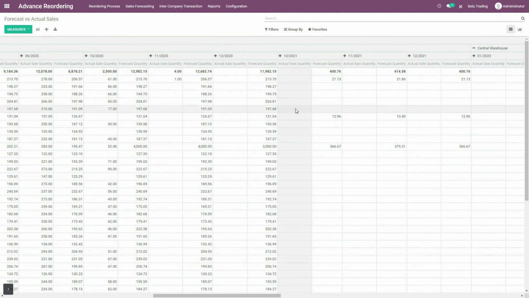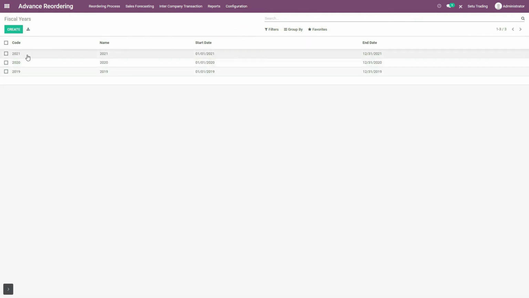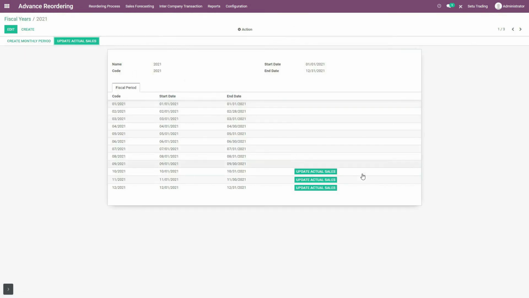Once these months pass, the question here arises of how this actual sales quantity will be updated here. So again switching to fiscal year, I had created this 2021 as fiscal year. So you can see over here that for this year and the months October, November and December, I had calculated forecast quantities using the forecast sales method for demand calculation.